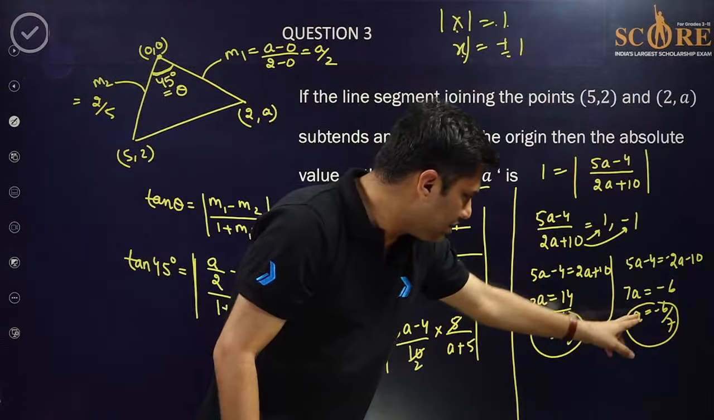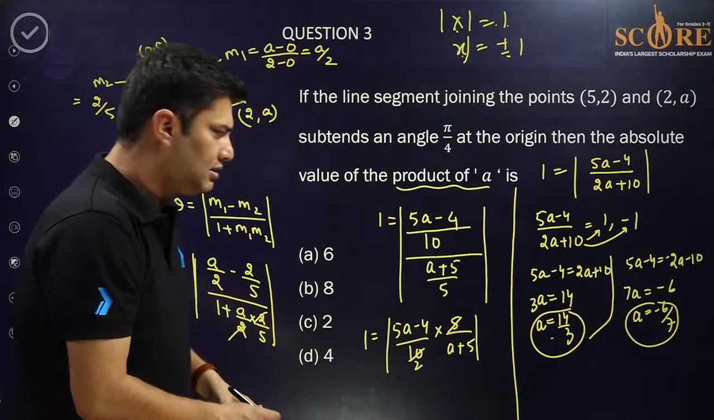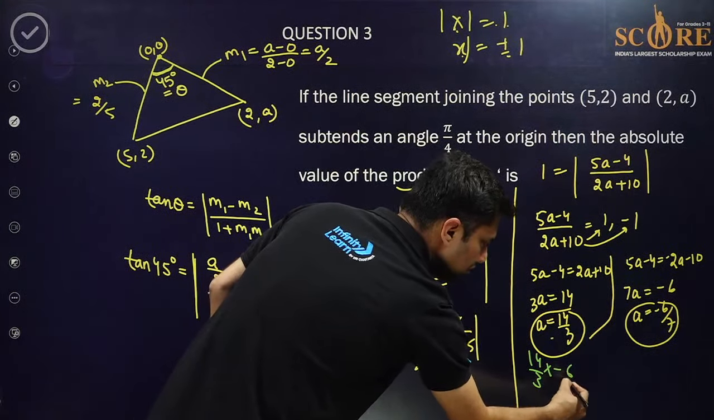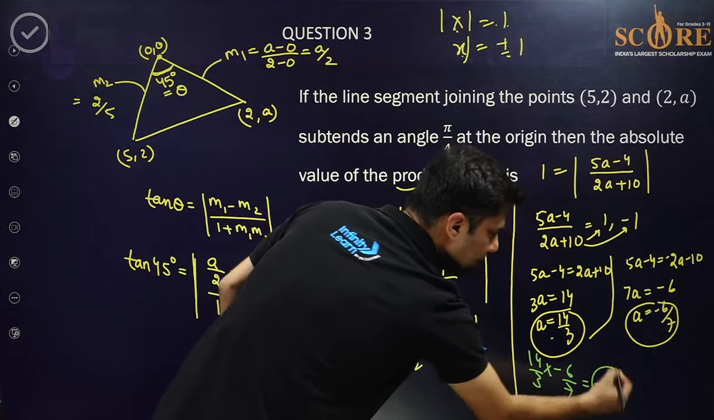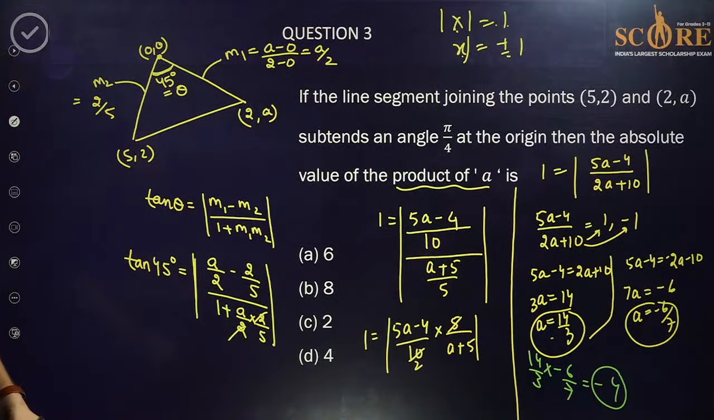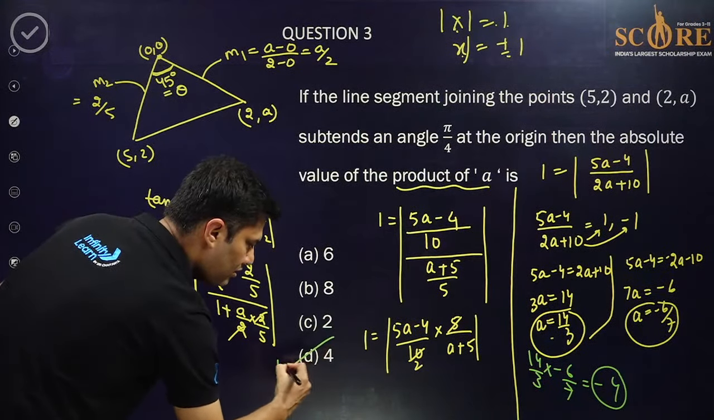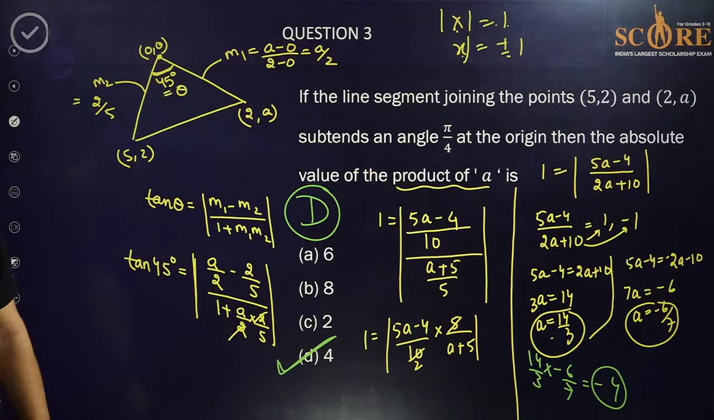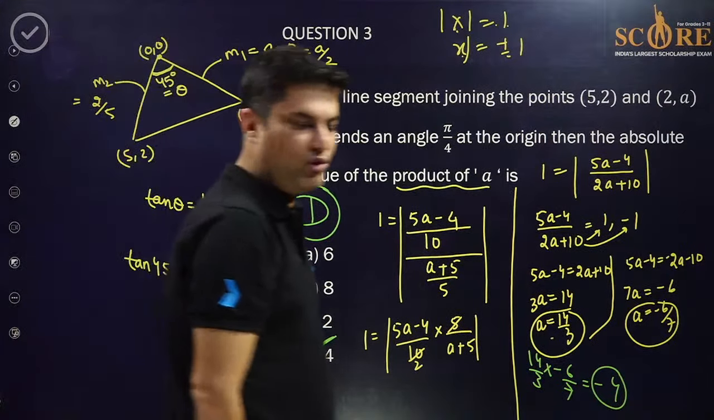So if you multiply these two values, I think you will get the answer as 14 by 3 into minus 6 by 7. I think minus 4 I am getting. Minus 4 ka mod value is 4. So option D is the right answer. 4 is the right answer.